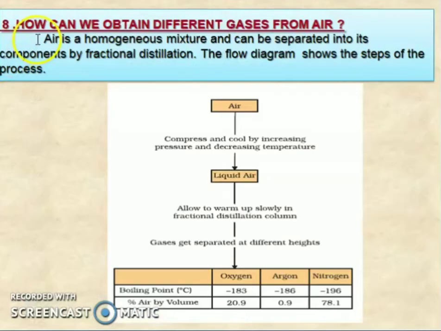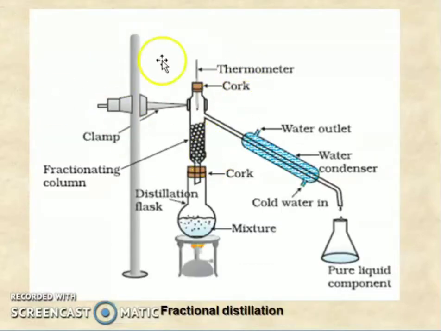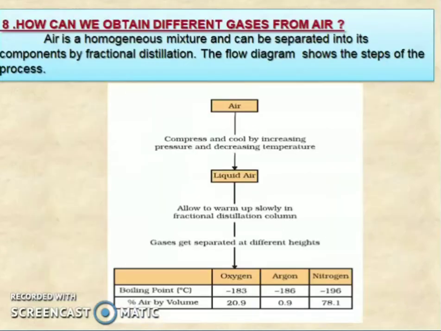Next method: how can we obtain different gases from air? You know that air is a homogeneous mixture, and it contains many gases, so it can be separated into its components by fractional distillation. We have seen what fractional distillation is in a previous chapter. So this is a diagram of fractional distillation. Using fractional distillation, we can separate the air.